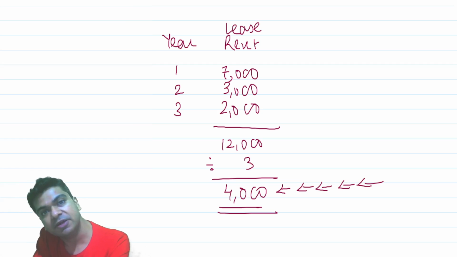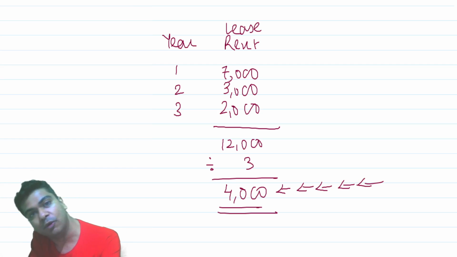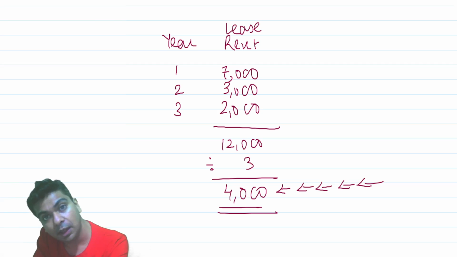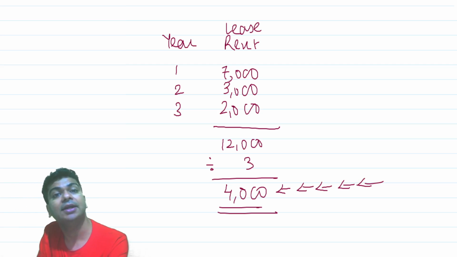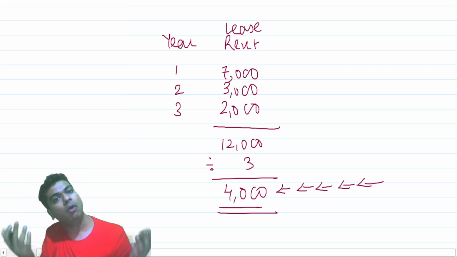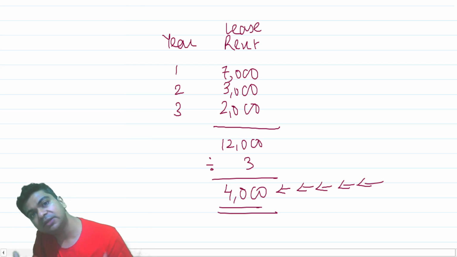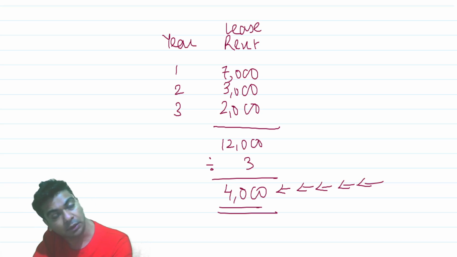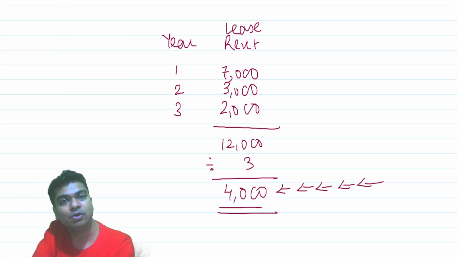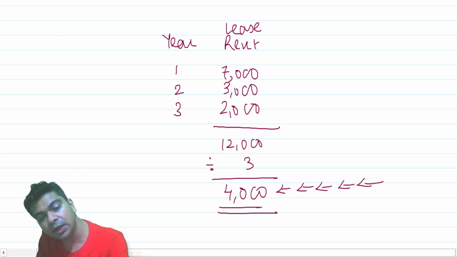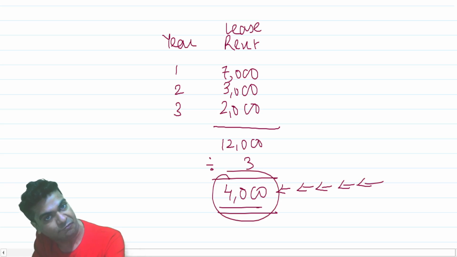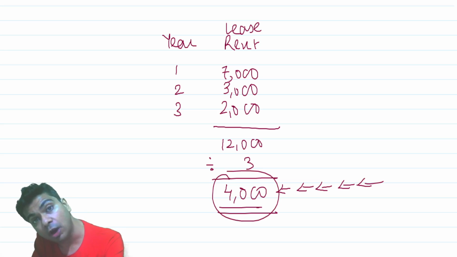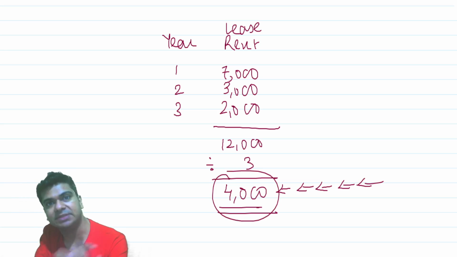That same thing we are seeing from the viewpoint of the lessor over here. Agreed, you will charge 7,000 in the first year, but you have to see the entire lease arrangement as a whole. And when I see all the 3 years together, I realize that you are not earning an income of 7,000. When all the 3 years are considered, you are earning on an average only 4,000 rupees. So 4,000 is what will be recognized as an income following the SLM basis.